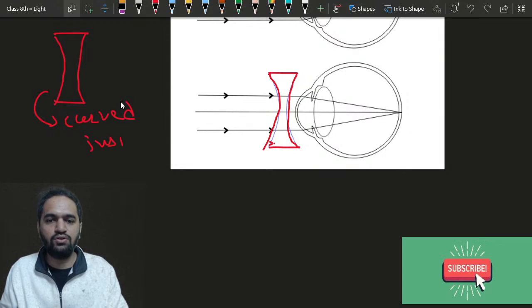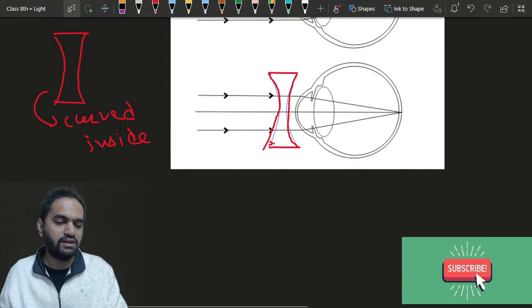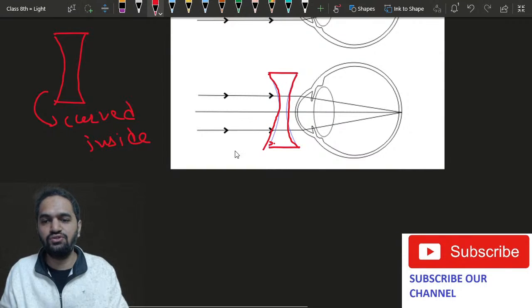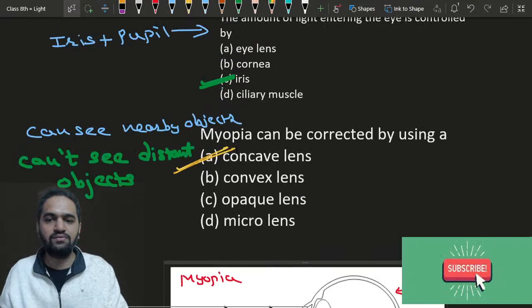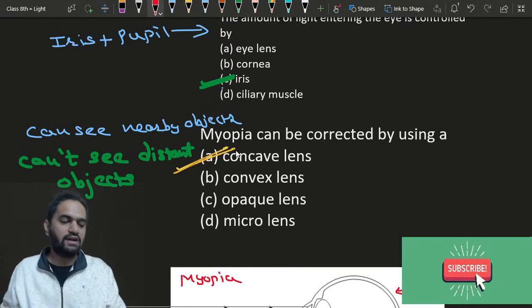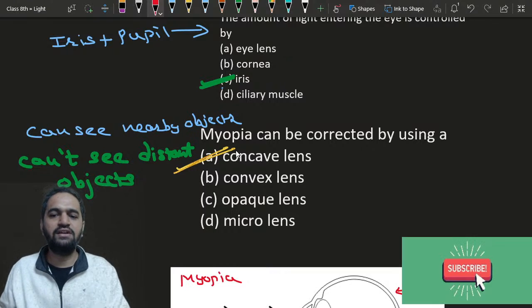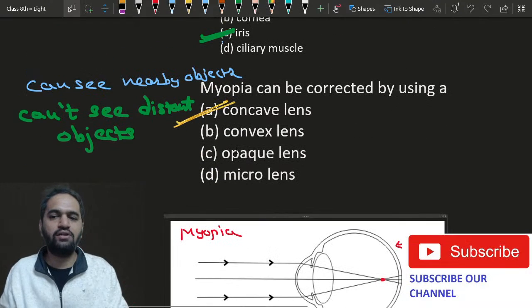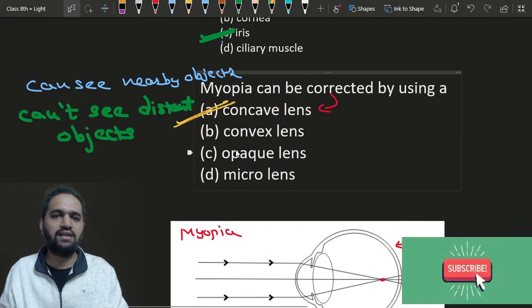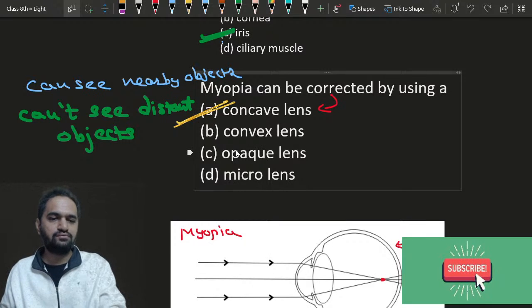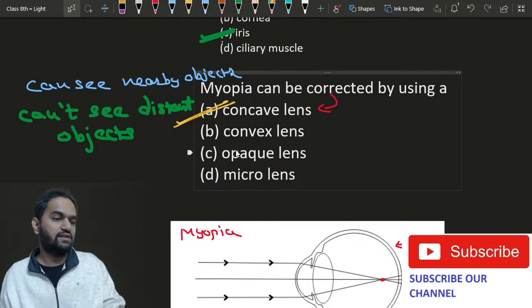So if you want to cure myopia, you need to use a concave lens. That is the logic. We do not have the details about it in class 8, but in higher grades I'll teach you the basic reason why concave lenses are used in myopia. Right now we just have the information that in myopia we use a concave lens.